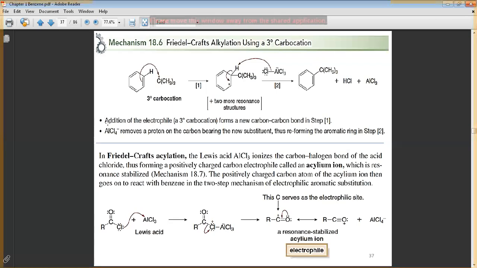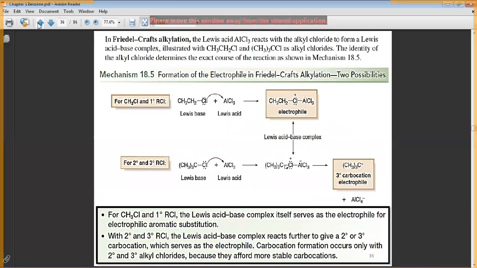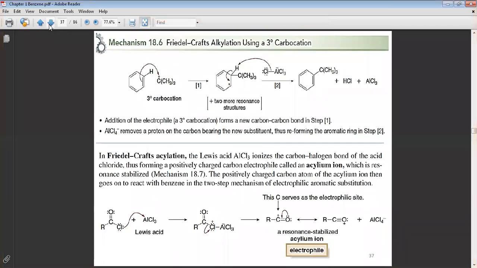Now it says here that addition of the electrophile, the tertiary carbocation, forms a new carbon-carbon bond in step number 1, and finally this step removes a proton from the carbon, removing the positive charge to make a pi bond again and bring back the aromatic system. I think it is clear now. Do you understand this, students?